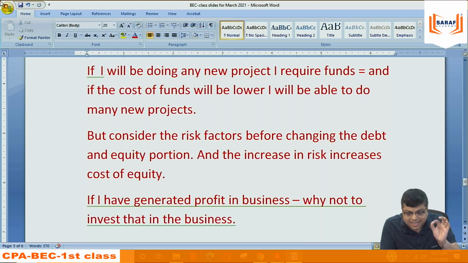A financing decision relating to source of funds cannot be taken ignoring dividend and ignoring investment opportunity. An investment decision cannot be taken ignoring financing and the dividend policy of the company. A dividend decision cannot be taken ignoring the source of funds and the investment opportunities with the company. All three are interlinked. They all need to be decided in one go. They cannot be decided separately.